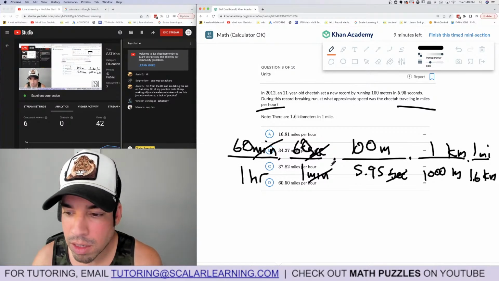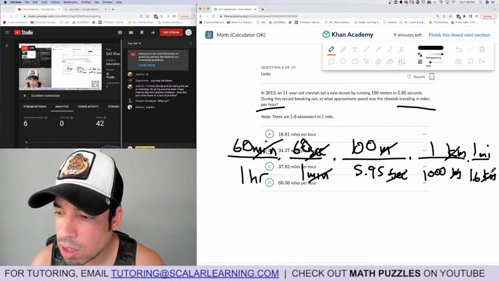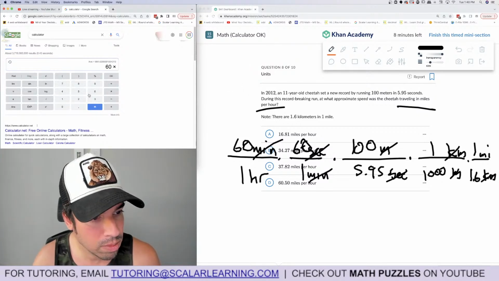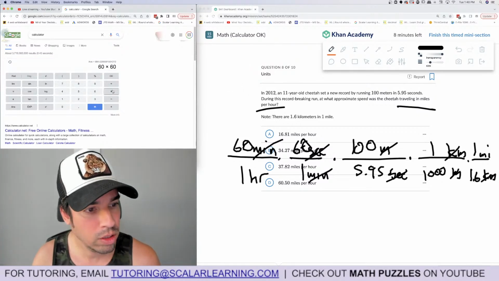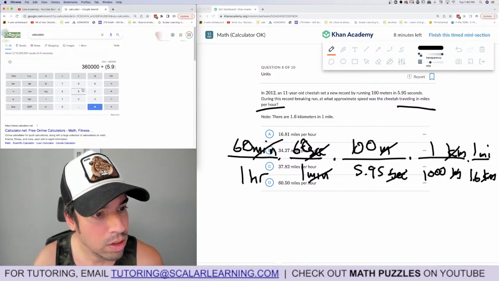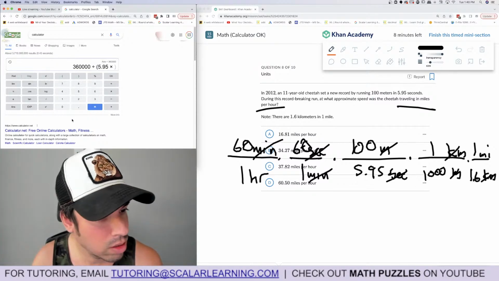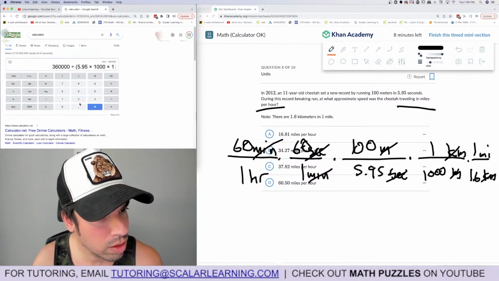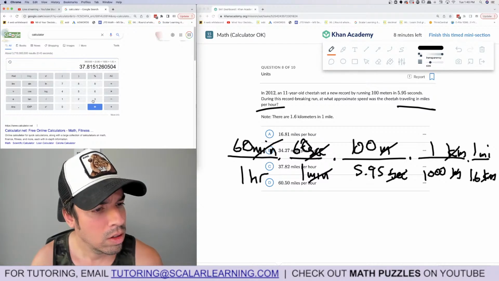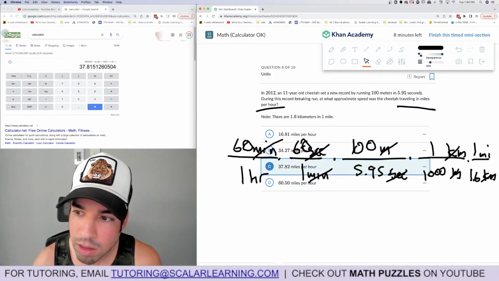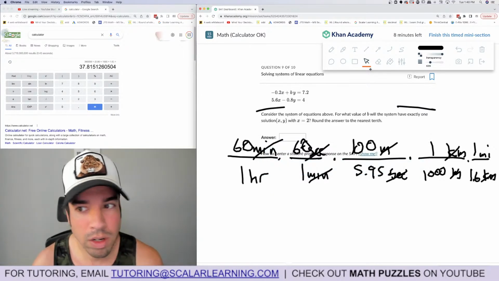So now meters cancels, kilometers cancels. Now we're in miles per hour. Now we just got to do the math. So I'm going to multiply the top. It's 60 times 100 times 1 times 1, divided by 1 times 5.95 times 1,000 times 1.6 over there. And we get 37.82 when we round up, which is option C. Done. It's a tough question. It's just a lot of work.